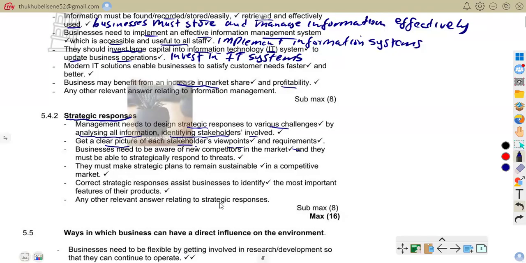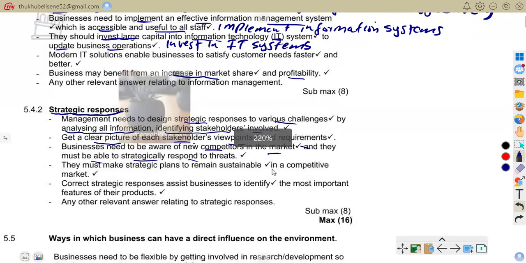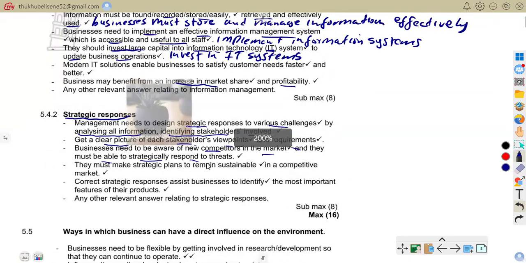Business needs to be aware of new competitors in the market and must be able to strategically respond to threats. So we're talking about responding to competitors. Business must react to new competitors. For example, a cell phone company lowers prices when competitors enter the market. That is how they're going to respond to competitors.